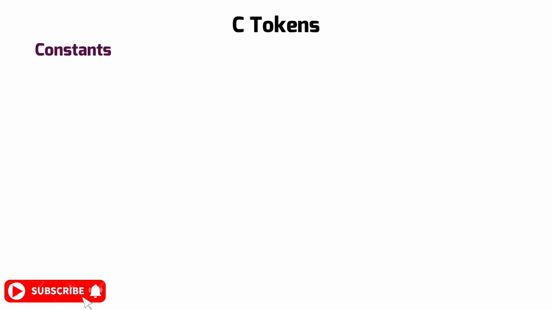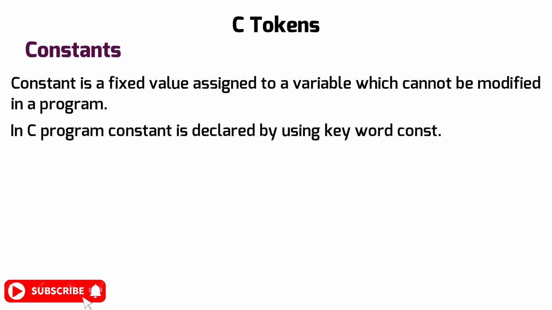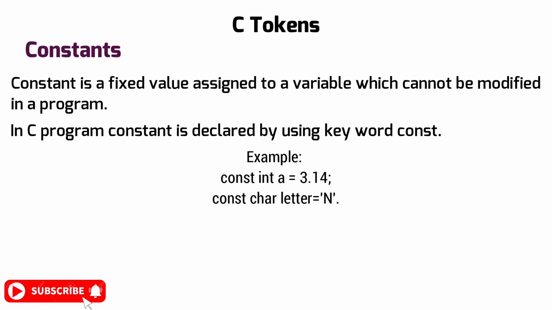Now coming to the next C token, that is a constant. A constant is a fixed value assigned to a variable which cannot be modified in a program. In a C program, a constant is declared by using the keyword const, C-O-N-S-T. Example, const float a = 3.14. So 3.14, which is the value of pi, is a constant value. Then another example, const char letter = 'n'. Here the variable name is letter, and I'm assigning the constant value n to it.